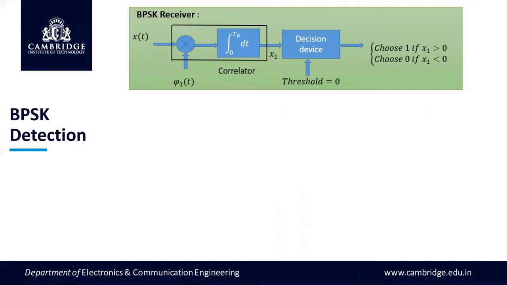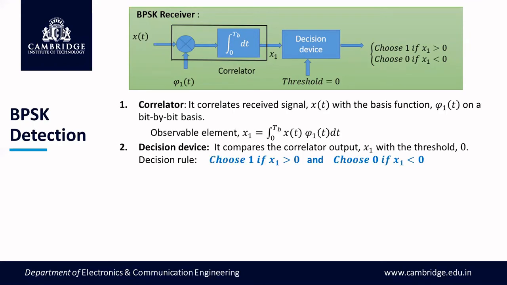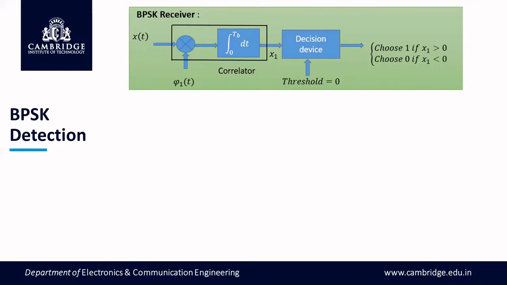Now coming to the receiver, the BPSK receiver with coherent detection will be discussed here. So keep it in mind: we are discussing only coherent detection of the BPSK signal at this point. Non-coherent detection of the BPSK signal is also possible, which will be discussed in some other video. Take the receiver. The first is the received signal x of t. We don't know whether x of t is s1 of t or s2 of t.